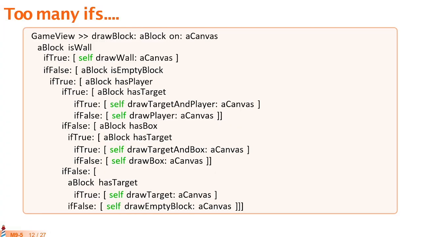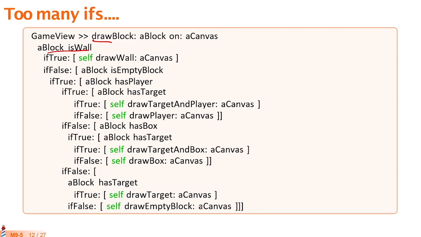This is the method that will draw one block on the screen. It has to check all the potential combinations of the state of our model to be able to know how to draw it properly. Here, for example, it says if it is just a wall, then it will draw a wall. Otherwise, it has to check if it is an empty block, so if there's nothing on top of it.